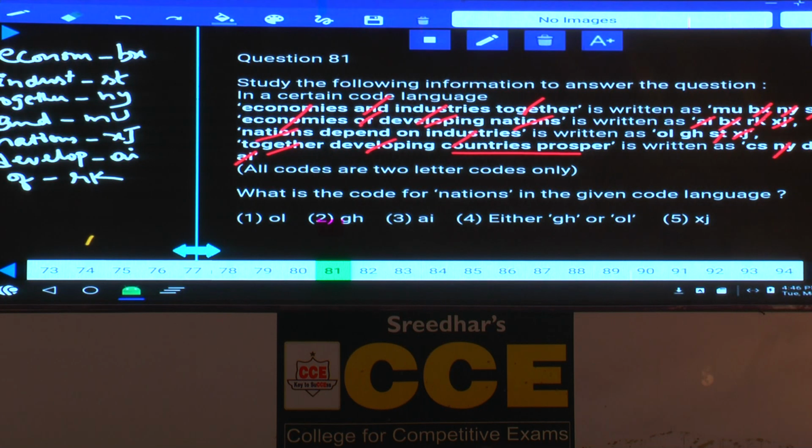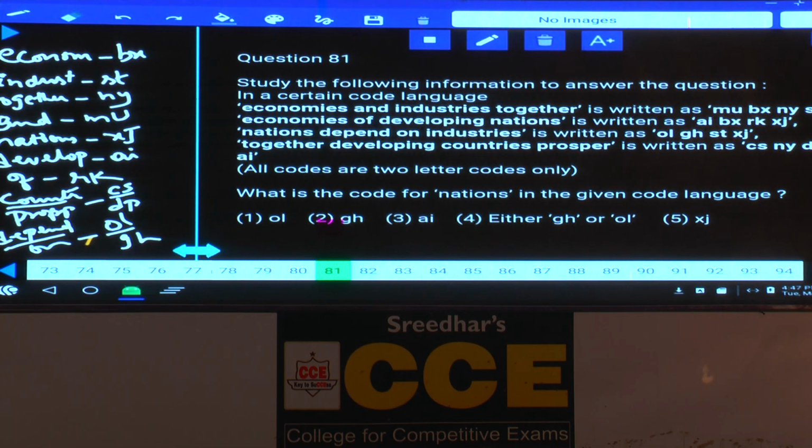The codes are CS and NP for countries and prosper. The codes are CS, DP. And similarly, depend and on, here also two words are left and the codes are OLGH. The next one, what is the code for nations? Nations is XJ, choice 5.